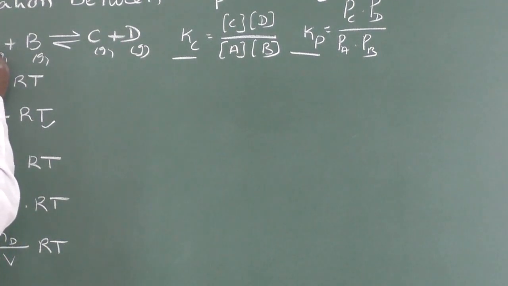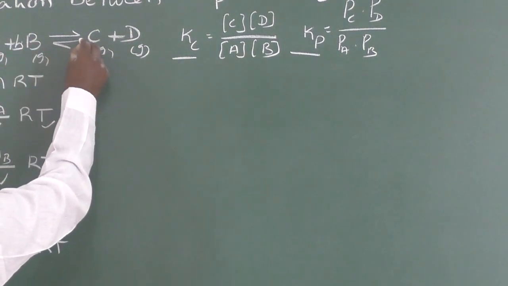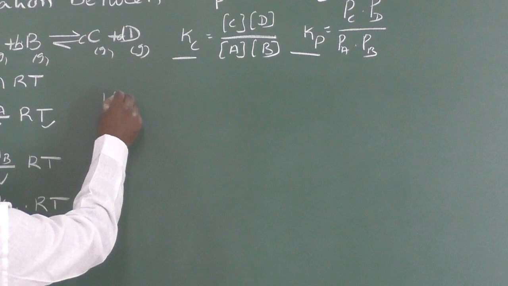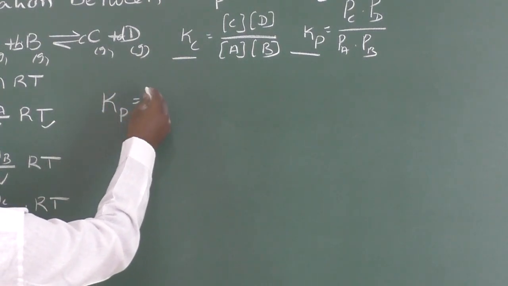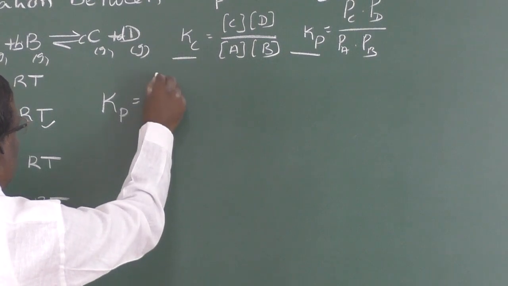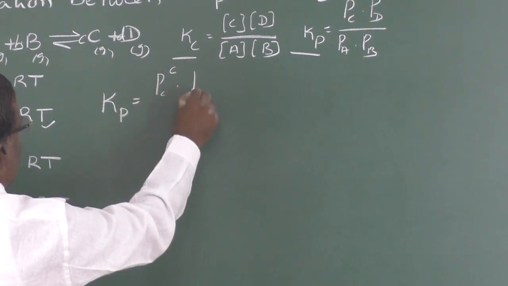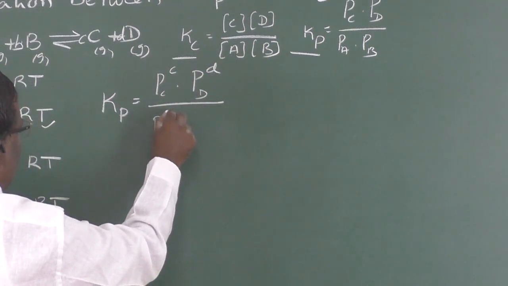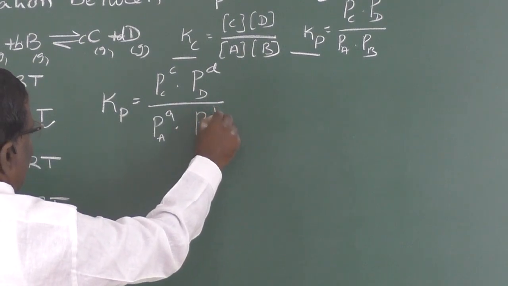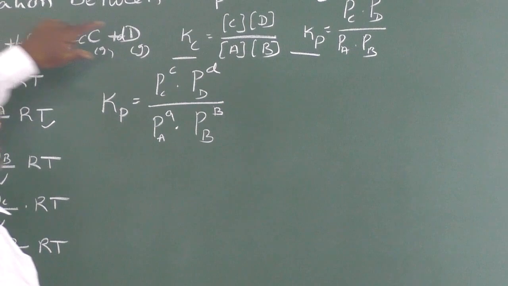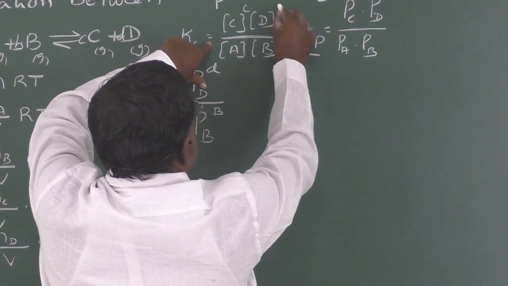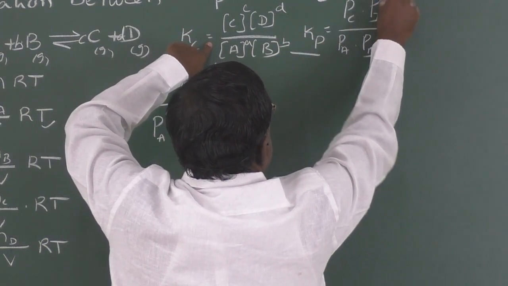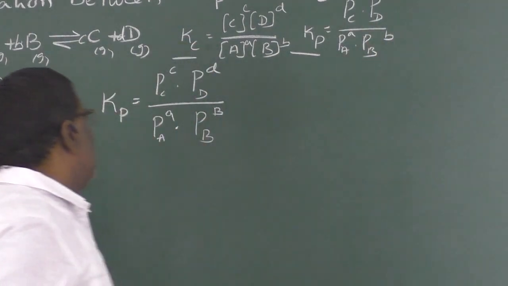Suppose different numbers of moles are involved: small a moles of A, small b moles of B, small c moles of C, and small d moles of D. Now we can write the equilibrium constant Kp is equal to PC to the power c into PD to the power d by PA to the power a into PB to the power b. Here also, the exponents are c, d, a, b.